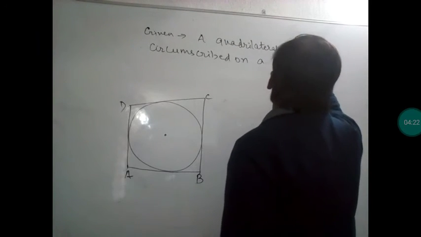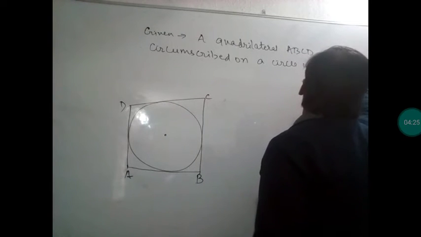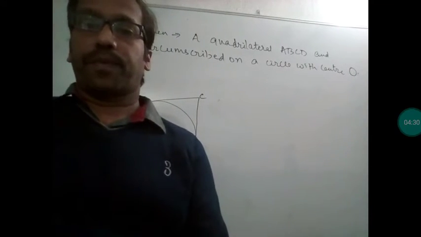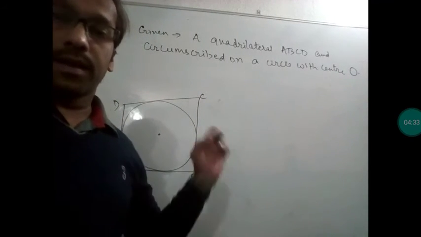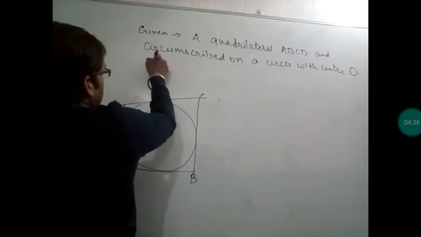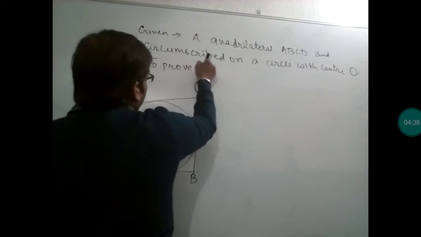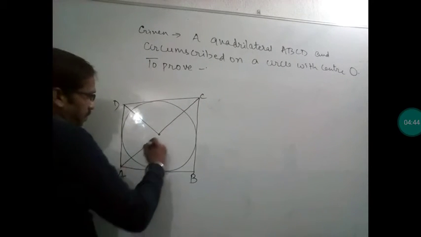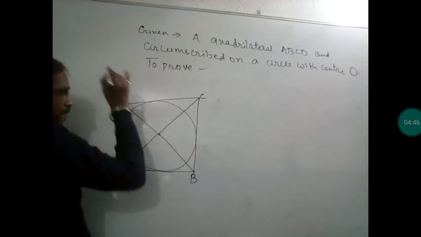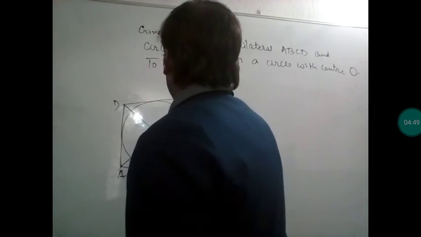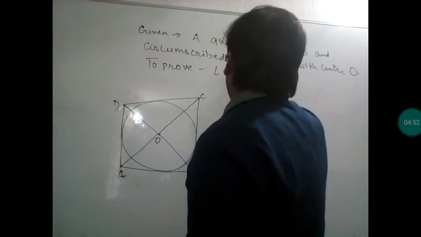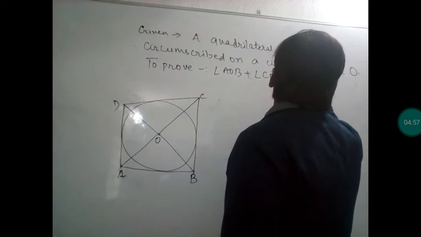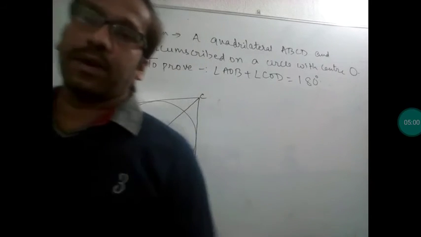I will label the center here, so that the intersection of these lines is O. We have to prove angle AOB plus angle COD is equal to 180 degrees. This is what we have to prove here.